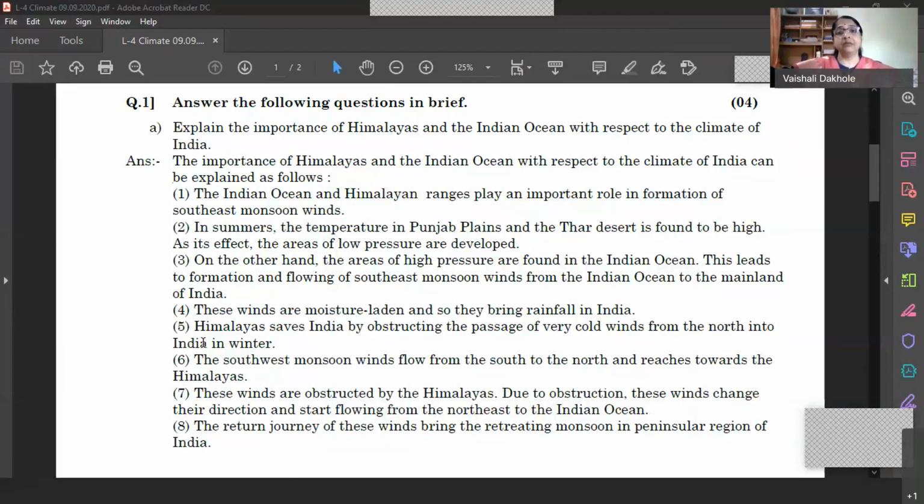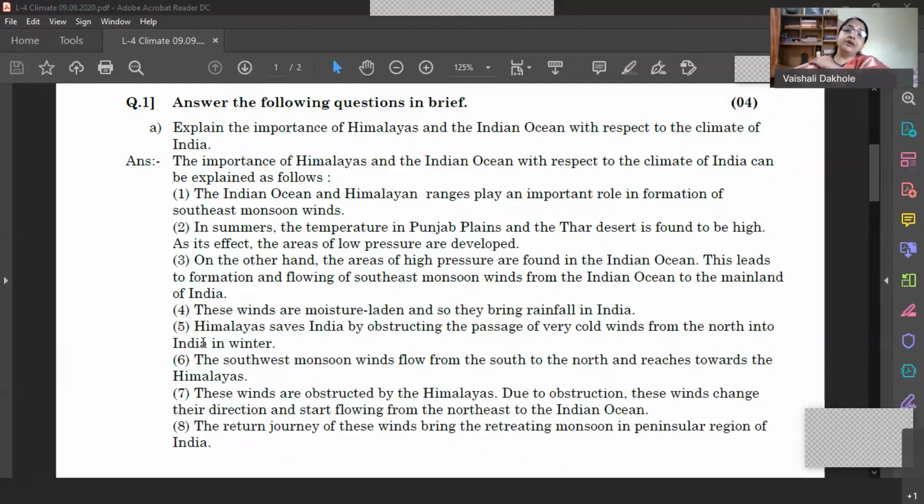By the end of September, they reach up to the Himalayas, the southern slopes of Himalayas. So they give rainfall on the southern slopes. Heavy rainfall occurs on the southern slopes of eastern Himalayas and Purvanchal, because the southwest monsoon winds which are coming from Bay of Bengal are moisture laden, and when they are obstructed by the Purvanchal, Garo, Khasi, Jaintia, Naga, Patkai, Lushai hills, they give heavy rainfall on the southern slope. So Cherrapunji and Mawsynram receive very heavy rainfall.